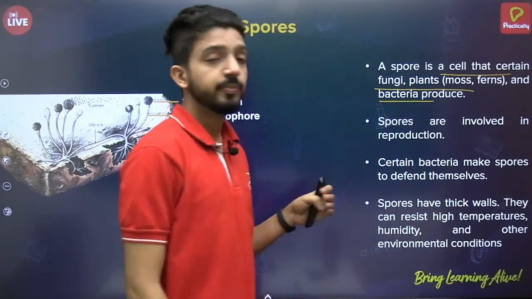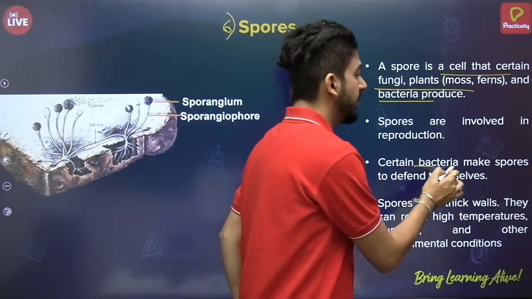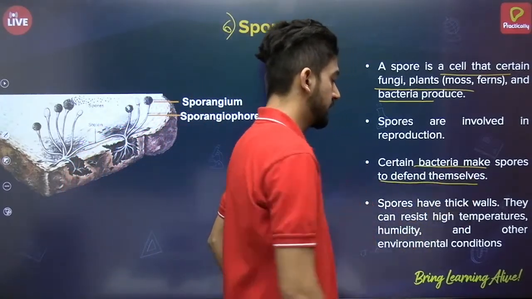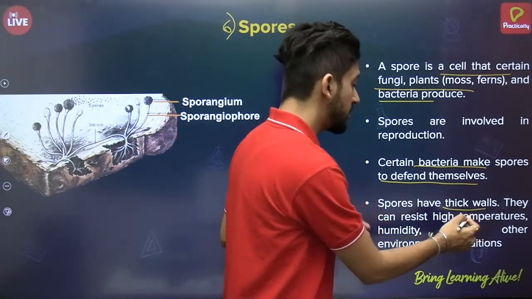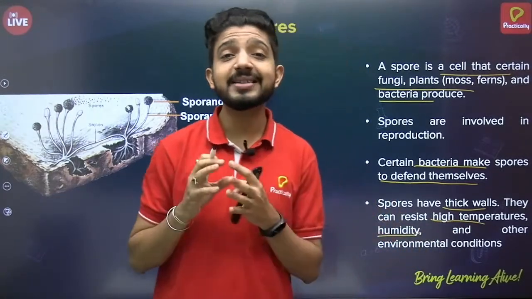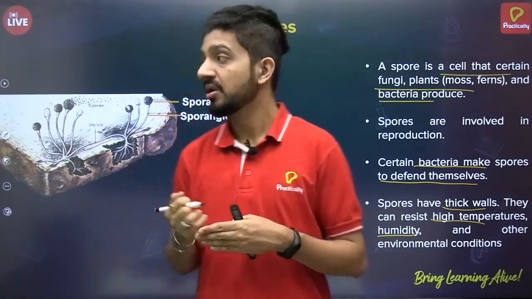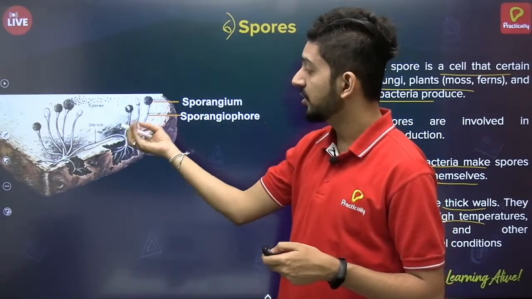Spores are involved in reproduction, and even some bacteria make spores to defend themselves. These spores have thick walls and they can also resist high temperature, humidity and other extreme environmental conditions.